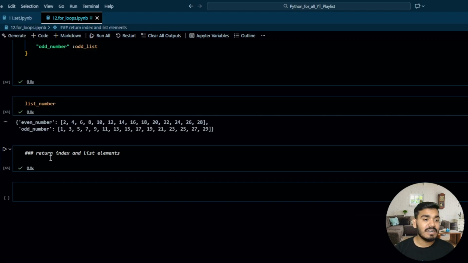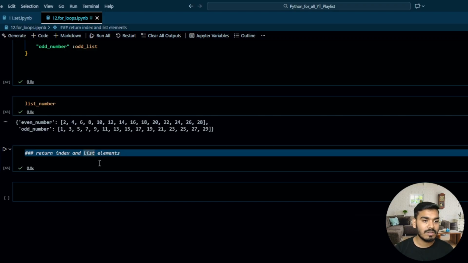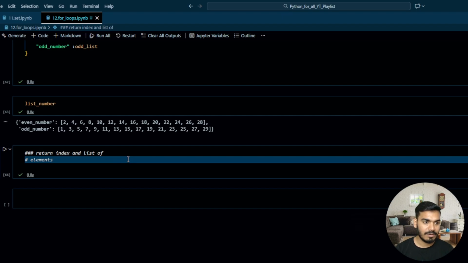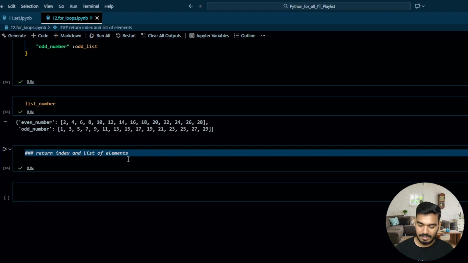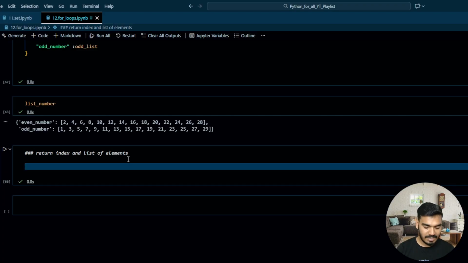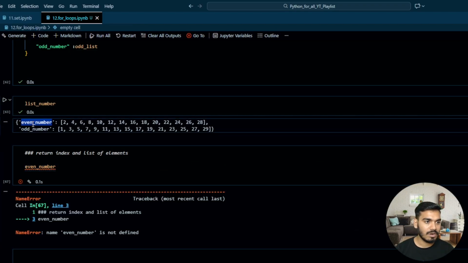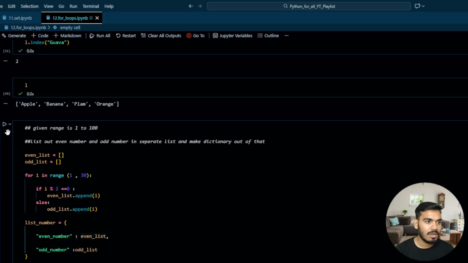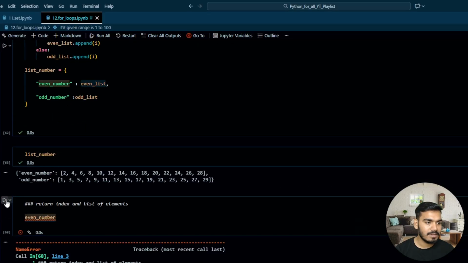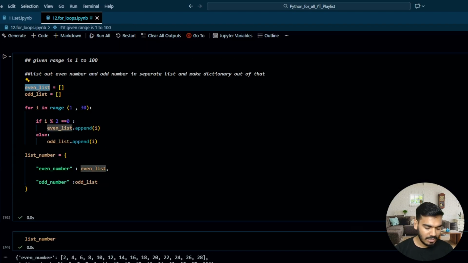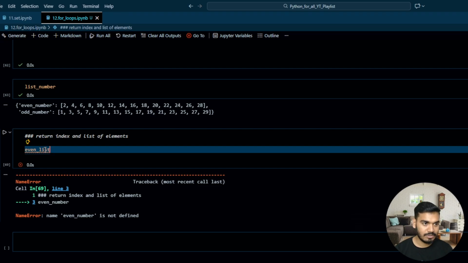Okay, so next is return index and list of element. Perfect. So what I'll do over here, I'll take, let's say, that same even number. This even number should work. Let me copy and paste over here. Even number is not defined. Why so? Let's run this and then run this one. Sorry, it's an even list, not even number, right? That's why it's not working.